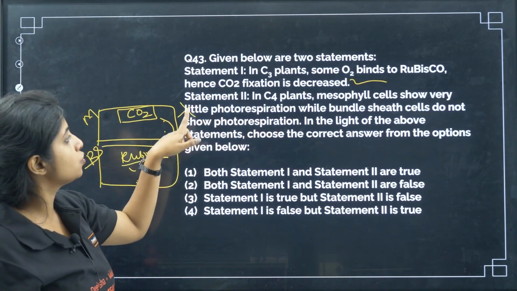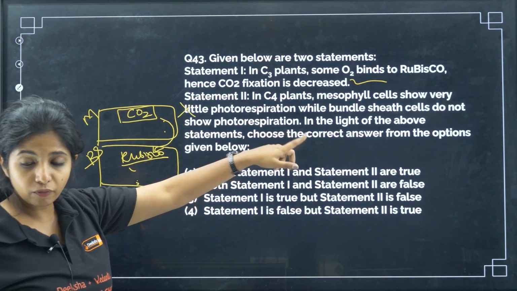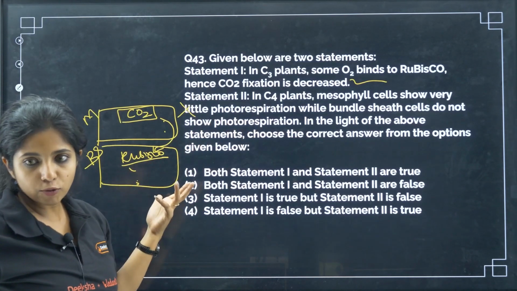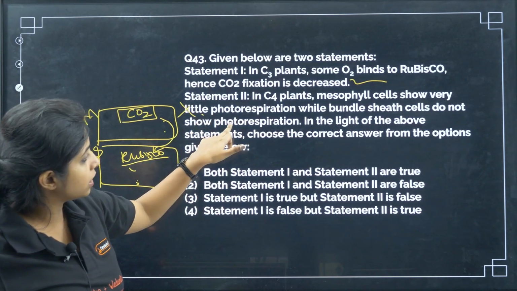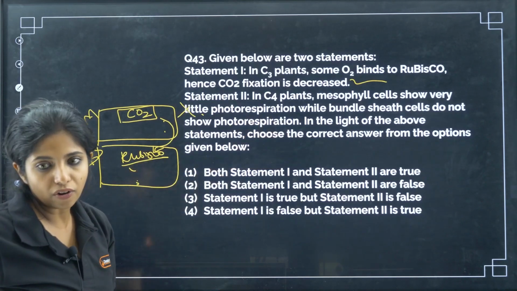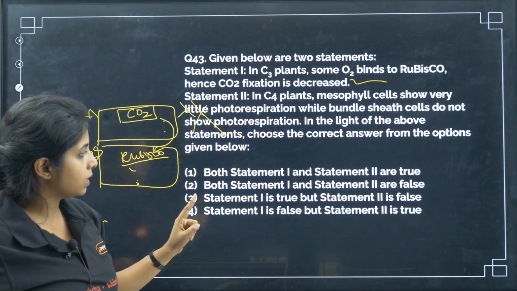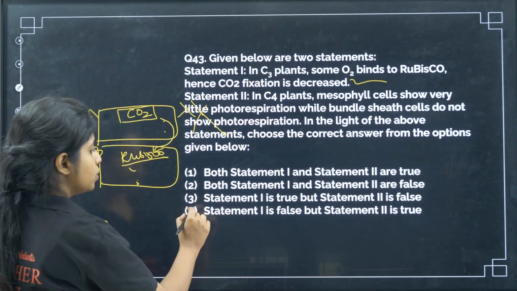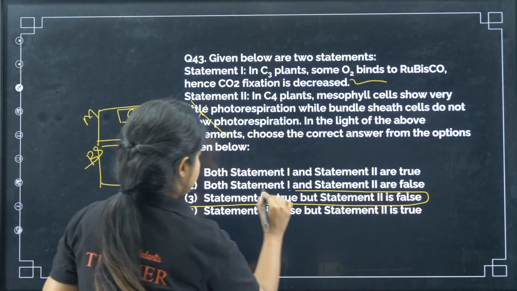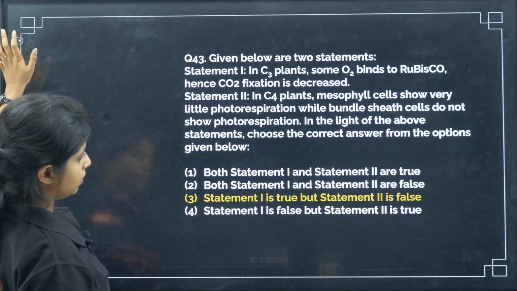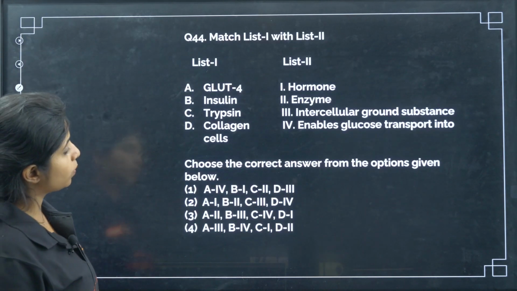While bundle sheath cells do not show photorespiration, that is absolutely correct as well. So this statement is wrong, this is correct. So in total, it is going to be wrong only. Can I say this statement is wrong and that statement is correct? Statement 1 is true, but statement 2 is what? False. Cool? Yes.